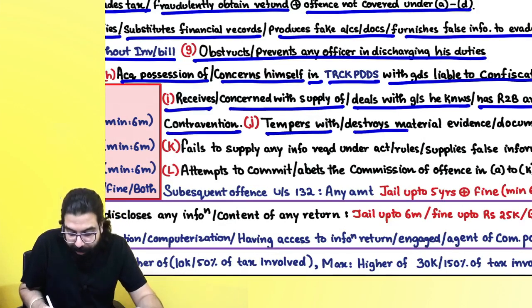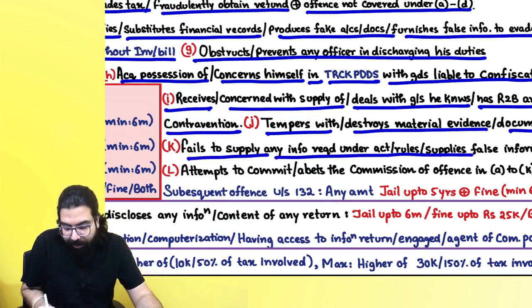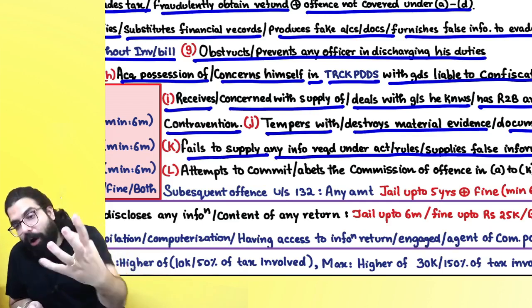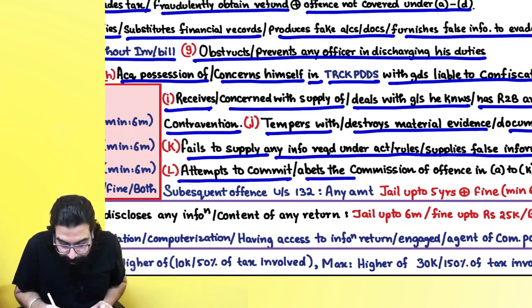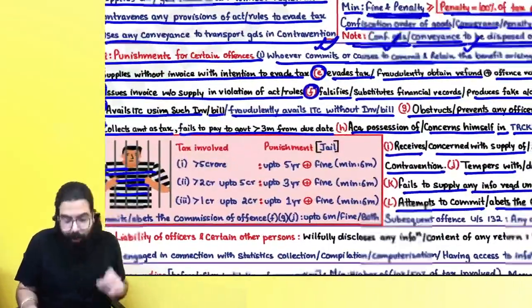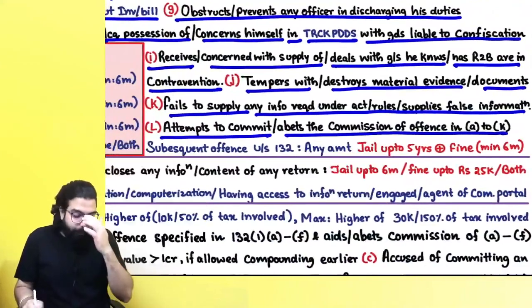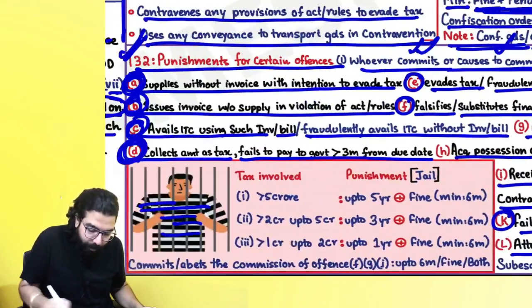You tamper with or destroy material evidence or documents, you fail to supply any information which is required, or you supply false information, or you attempt to commit A to K, or you abet the commissioning of A to K. A to K means whatever the above offenses were.